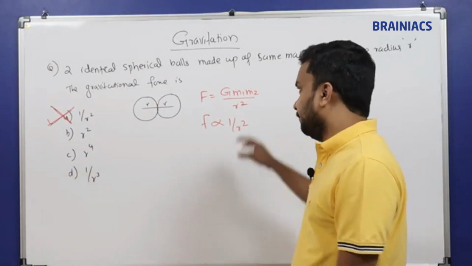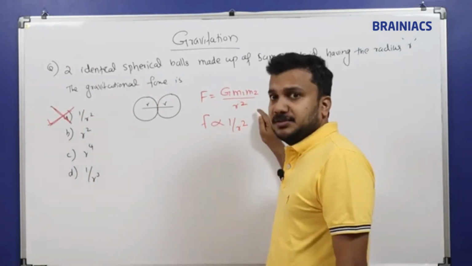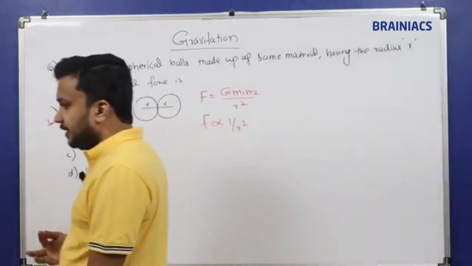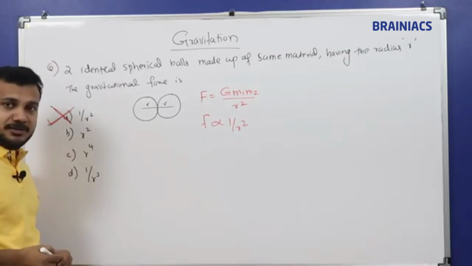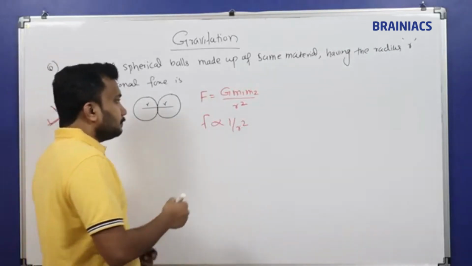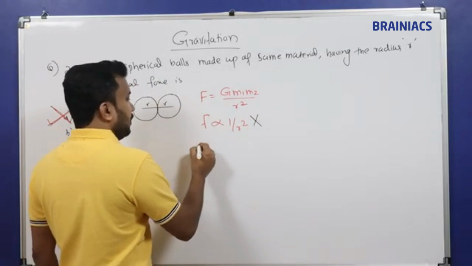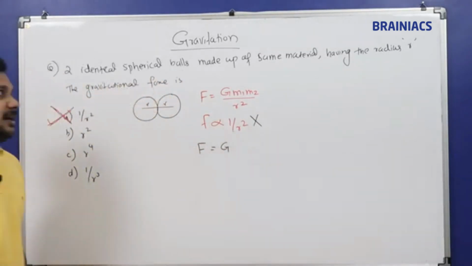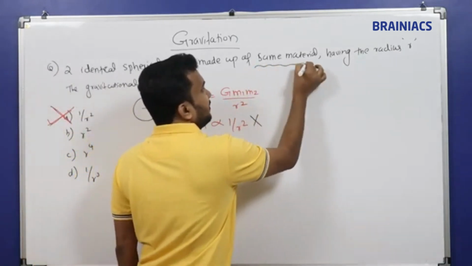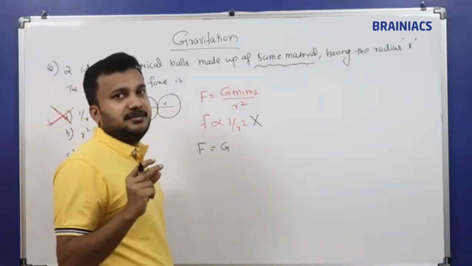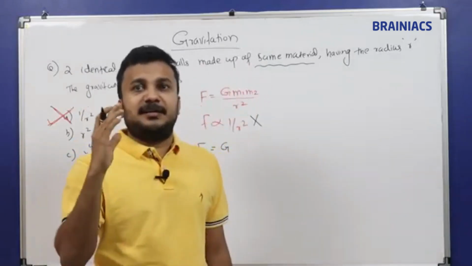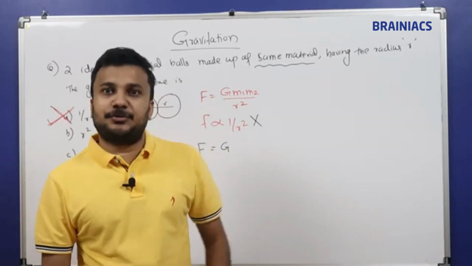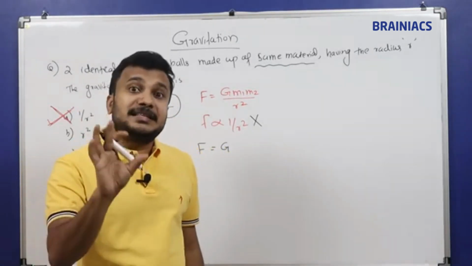So how to do this one? This is applicable for point masses. For point masses, normally we use this formula. Whenever it is not point masses, we have to use some other concepts. In this case, we know this is the wrong one. So what are we going to write? F is equal to G, mass of the first body. They are made up of the same material. Remember this: if some statement is given about the same material or different material in a question, this is a main hint for you. You have to use the density formula.